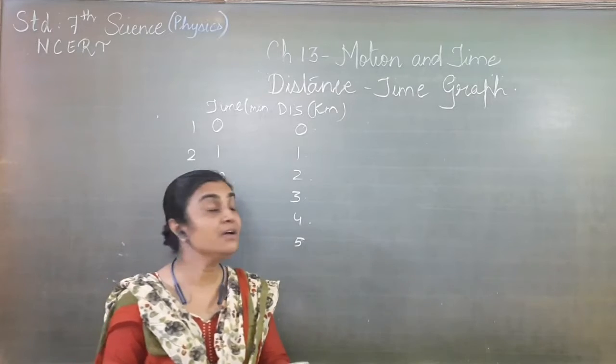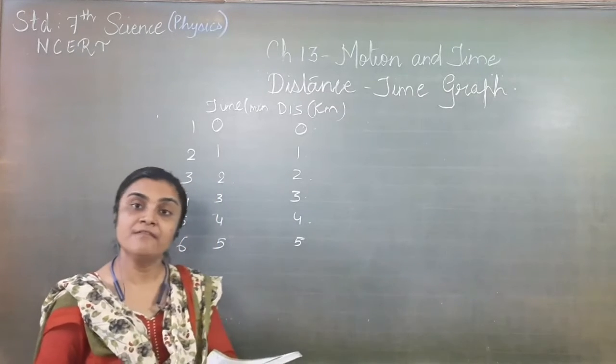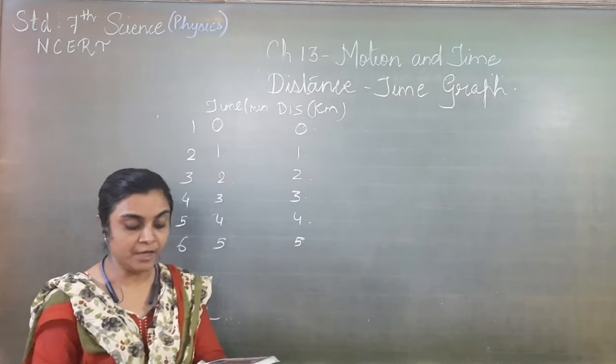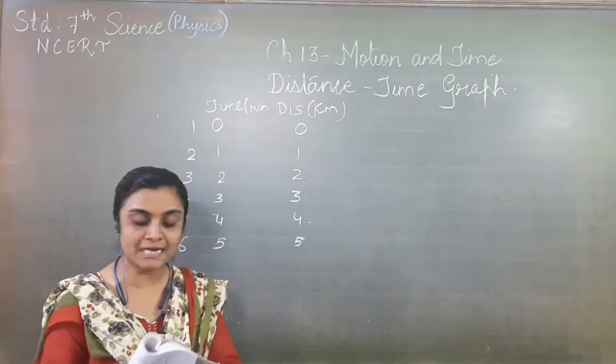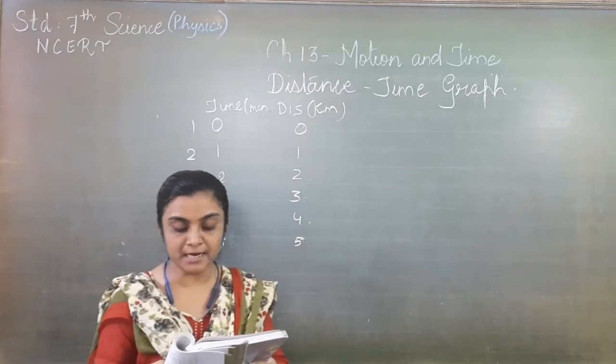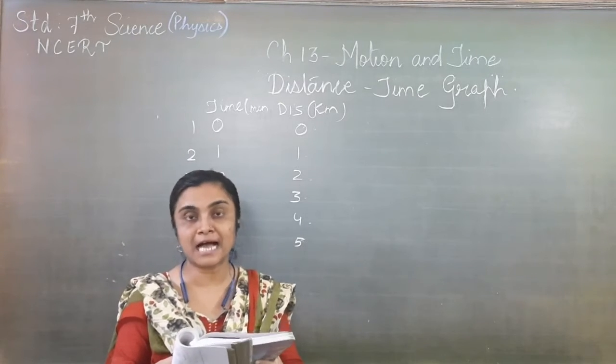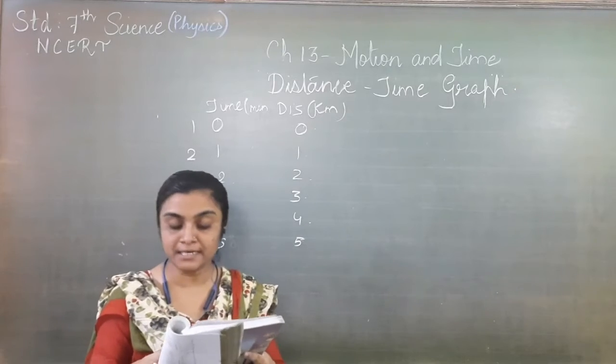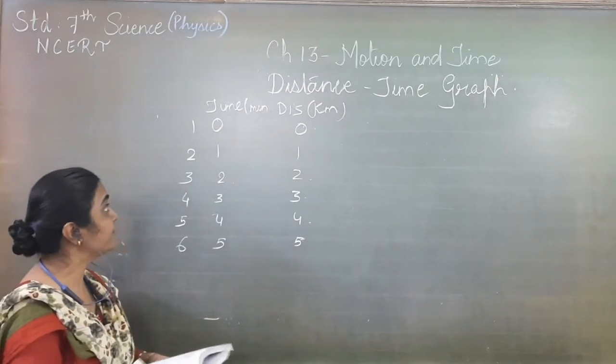Now let us draw the line graph, the distance time graph. We will use the line graph here. Now one example is given. Paheli found out the distance traveled by a car and the time taken by it to cover the distance. A car is traveling, and we have found out the time taken to cover that distance. So let us see the data first.